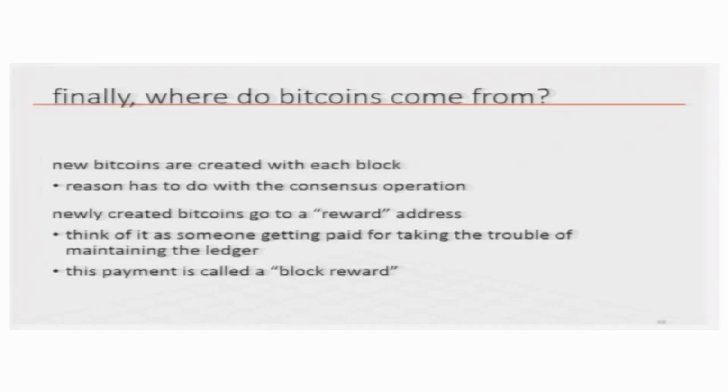The reason why the reward is there is that otherwise, why would I spend my computing resources, which require money, to validate transactions, put them in a block and then solve a hash puzzle to be part of the blockchain? I need some reason to do it. So, there has to be an incentive.